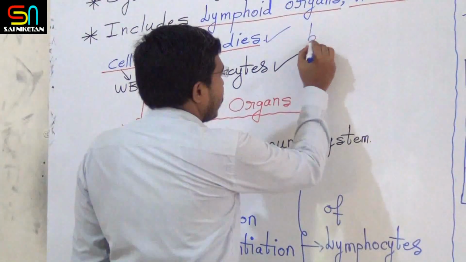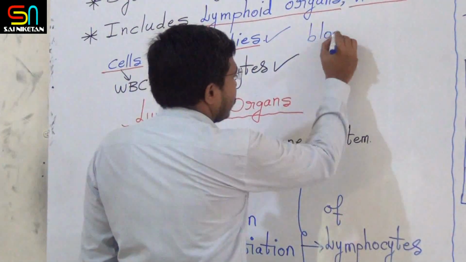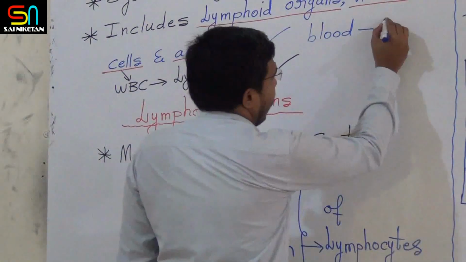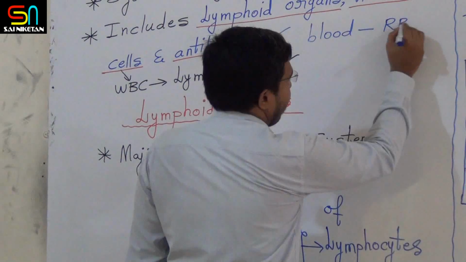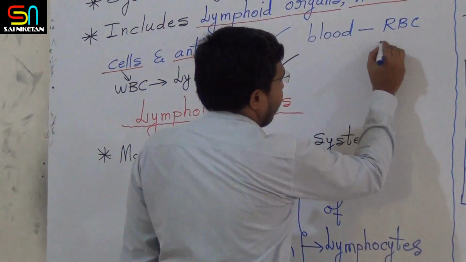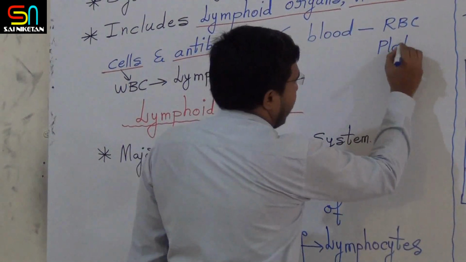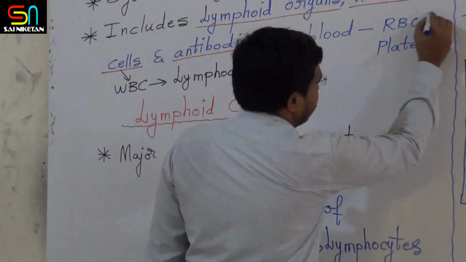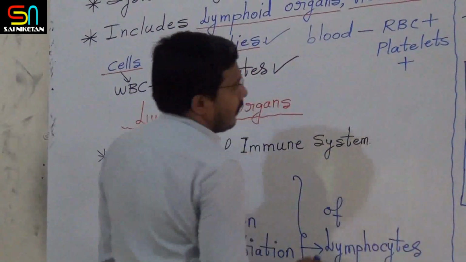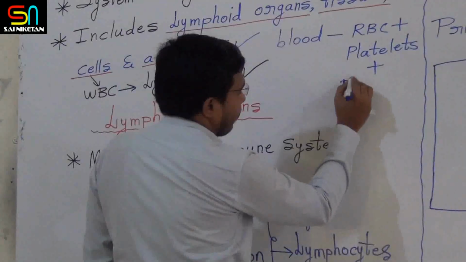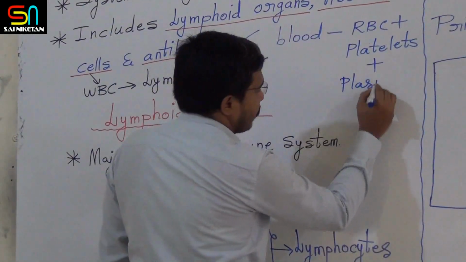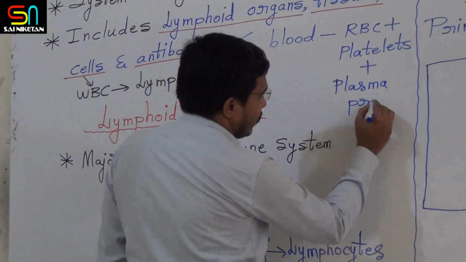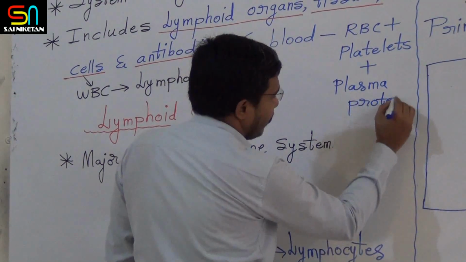Lymph, I can say very easily like this: lymph means the blood minus RBC, platelets, and plasma proteins. This is actually the meaning of lymph.